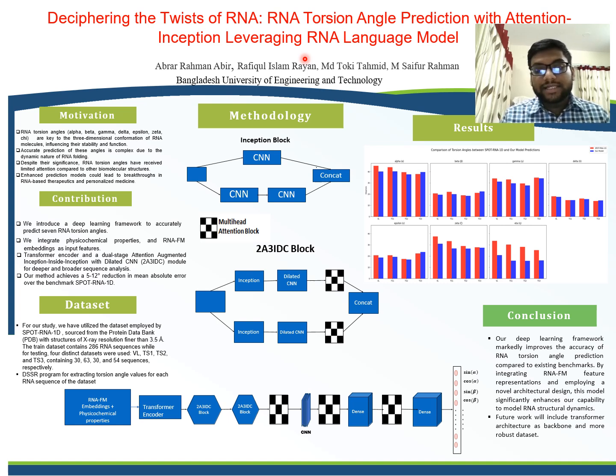There are 7 torsion angles of an RNA molecule. They are namely alpha, beta, gamma, delta, epsilon, zeta, and chi. All these 7 torsion angles are directly connected to the three-dimensional structure of the RNA molecule. Moreover, the three-dimensional structure of the RNA molecule influences the stability, the function, the attributes, and the interactions with other molecules. So it is critical to determine the 7 torsion angles as well as the three-dimensional structure.